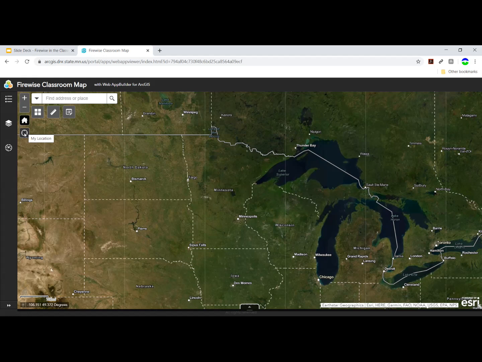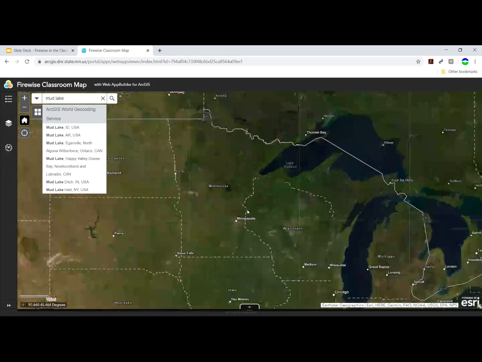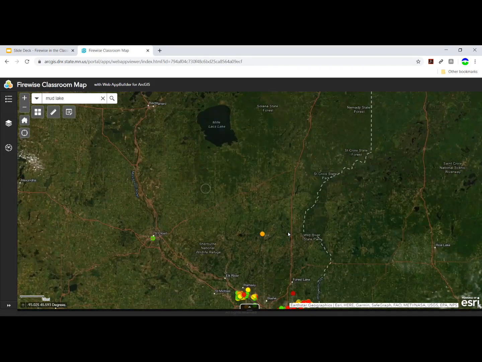If I need to search for something on the map, I'm able to type that into the search box. For instance, let's try Mud Lake. As I type in, all of the different items for Mud Lake are going to be listed. I'm not sure that any of those are what I'd like. I'm better off zooming in on the map a bit and trying again.